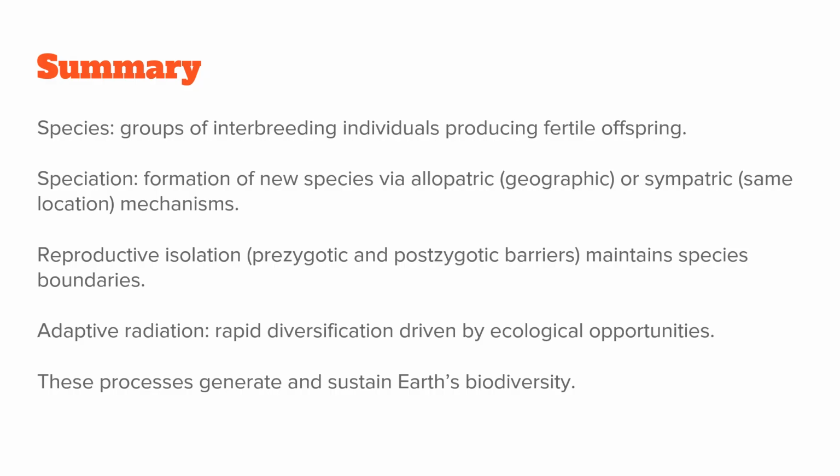Sometimes a single ancestral species rapidly diversifies to fill multiple ecological niches, a process called adaptive radiation. Darwin's finches and Hawaiian honeycreepers are classic examples. Together, these processes explain how Earth's extraordinary biodiversity arises and persists over time.